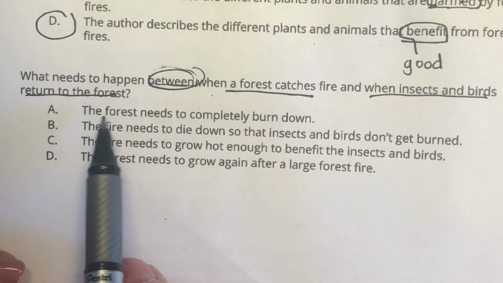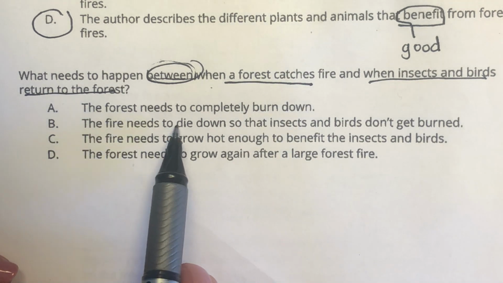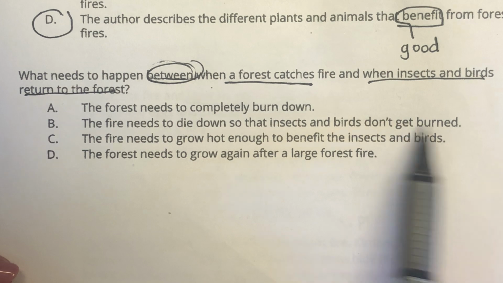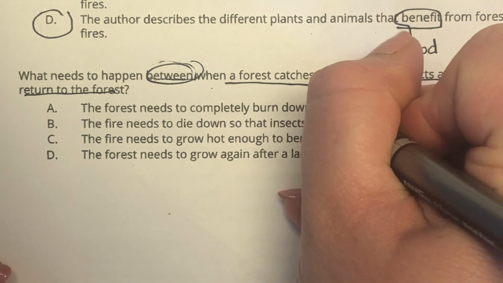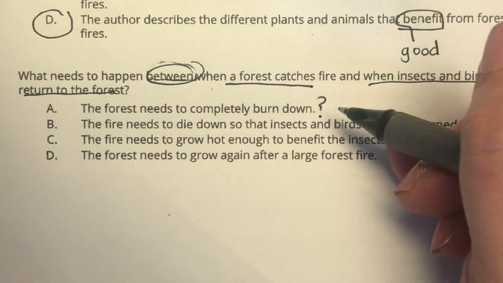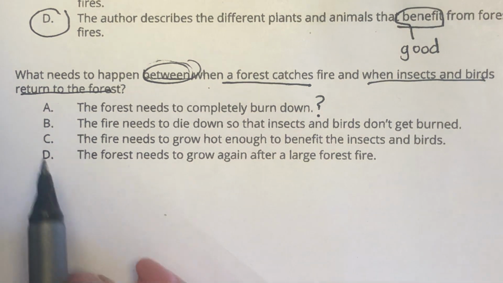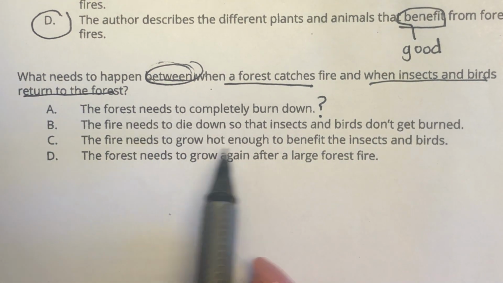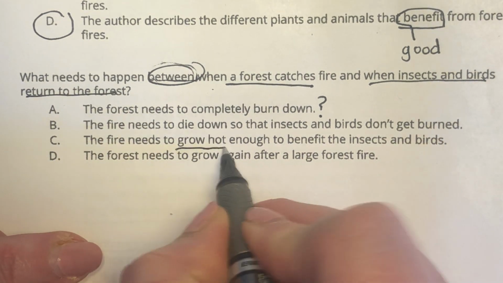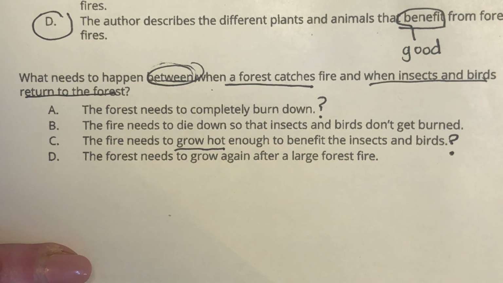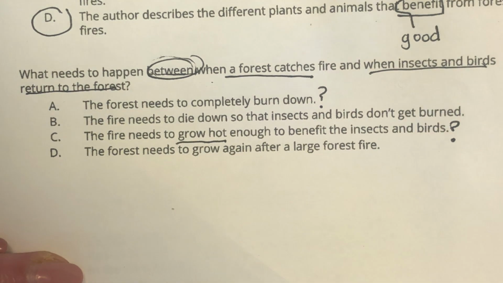So answer A, the forest needs to completely burn down. B, the fire needs to die down so insects and birds don't get burnt. That definitely makes more sense than A, doesn't it? A doesn't really make a lot of sense. I was thinking that if the forest was completely burnt down, there wouldn't be any habitats for these animals. C, the fire needs to grow hot enough to benefit the insects and birds. That's another one that I kind of have a question about. Or D, the forest needs to grow again after a large forest fire.